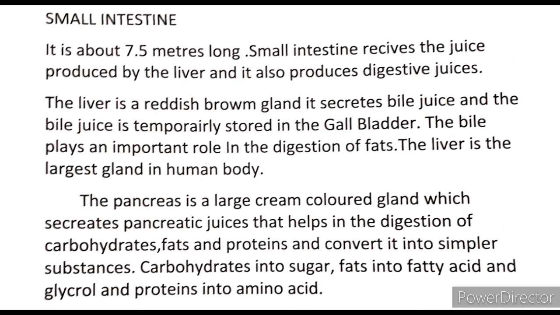The liver is a reddish brown gland. It secretes bile juice, and the bile juice is temporarily stored in the gallbladder. The bile plays an important role in the digestion of fats. The liver is the largest gland in the human body. The pancreas is a large cream colored gland which secretes pancreatic juice that helps in the digestion of carbohydrates, fats and proteins, and converts them into simpler substances. Carbohydrates into sugars, fats into fatty acids and glycerol, and proteins into amino acids.